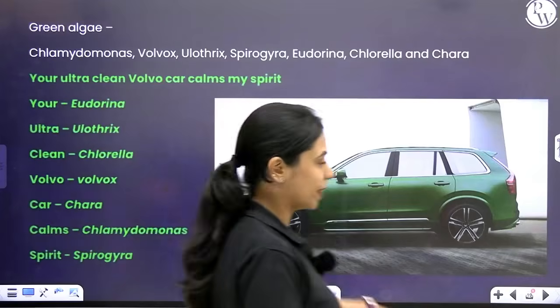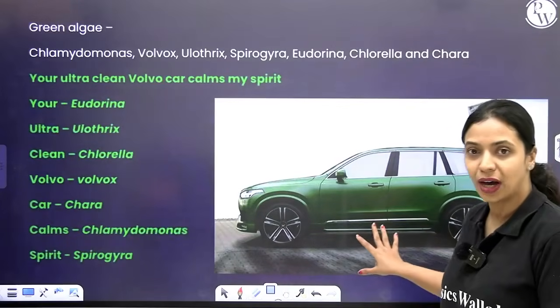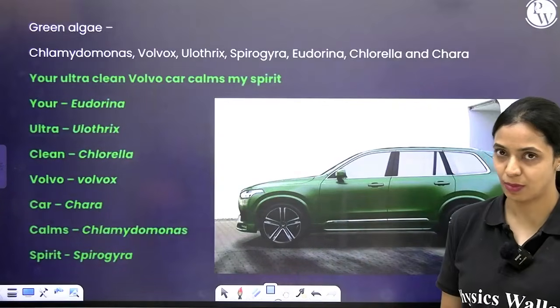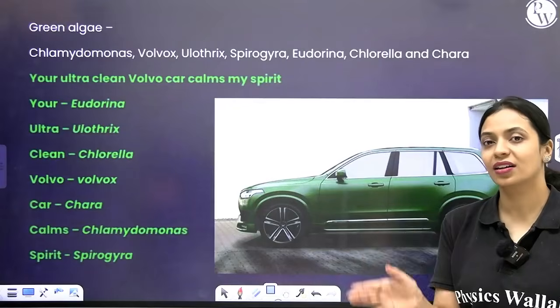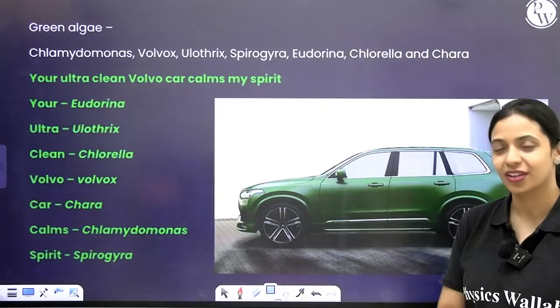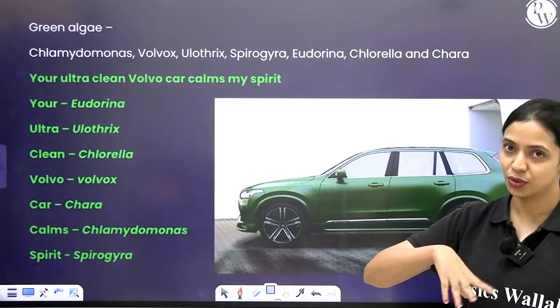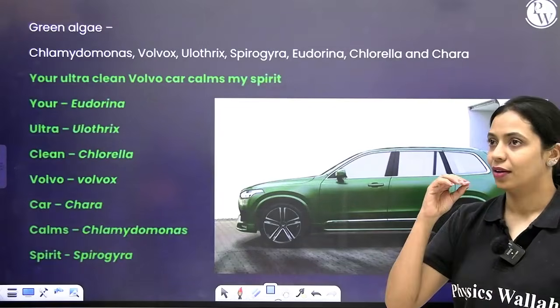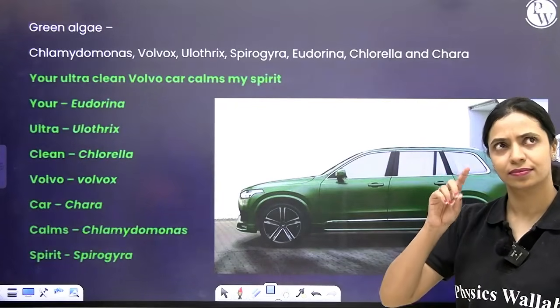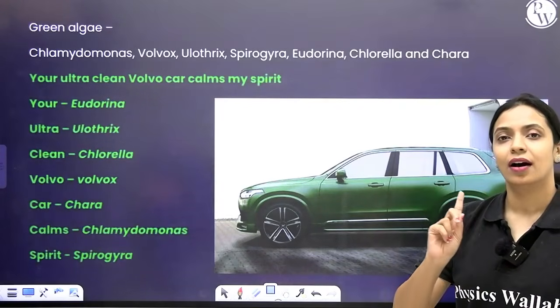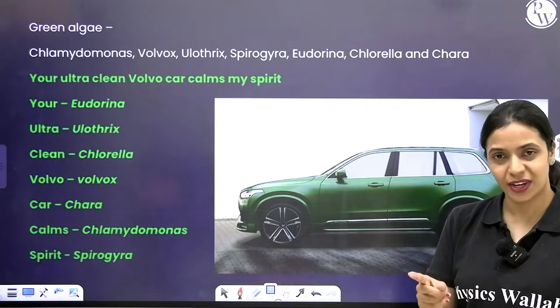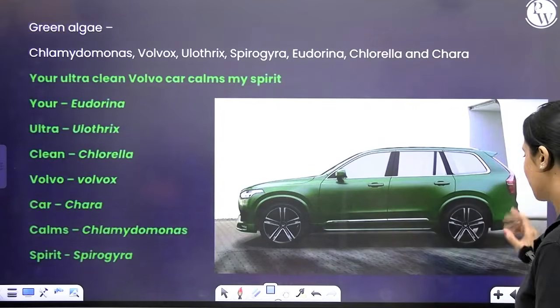Okay, just this one picture of this Volvo car, which is green in color, should help you remember everything. Your ultra clean Volvo car calms my spirit. Your Eudorina, ultra Eulothrix, calm chlorella, Volvo Volvox, car Cara, calms Chlamydomonas, spirit Spirogyra. Okay, that's about green algae.